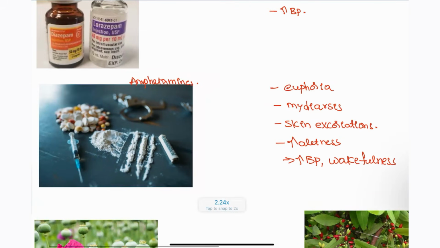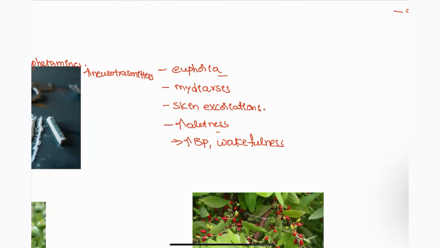So usually amphetamines are going to increase what things, guys? For example, they are going to increase the neurotransmitters in the brain. That's why there's sudden energy, euphoria, alertness, wakefulness, that will be seen in this patient. So there is no glycine, only always excitatory ones, dopamine, that kind of thing will be increased in this patient.